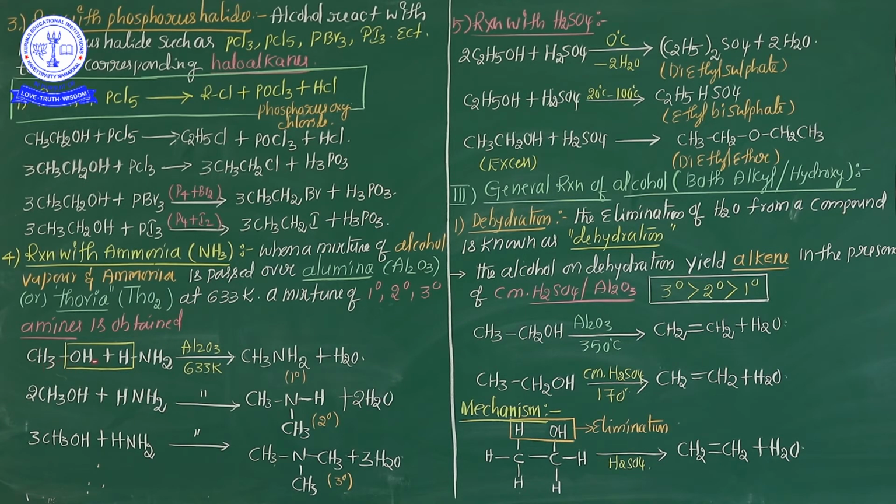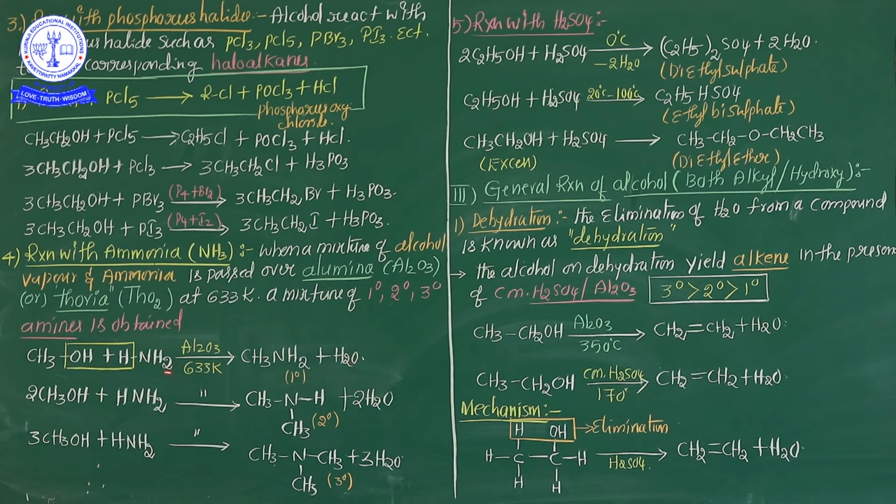If CH3OH, methyl alcohol, is reacted with ammonia, NH3, in the presence of alumina Al2O3 at the optimum temperature of 633 Kelvin, CH3NH2, methyl amine, is formed. So methyl amine, a 1 degree amine, is formed here, and additionally a water molecule.